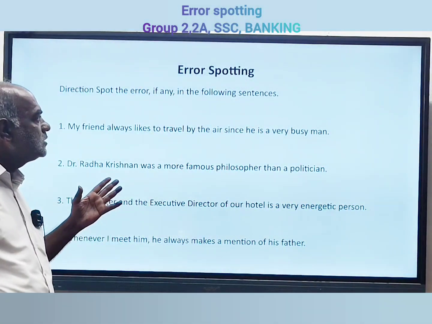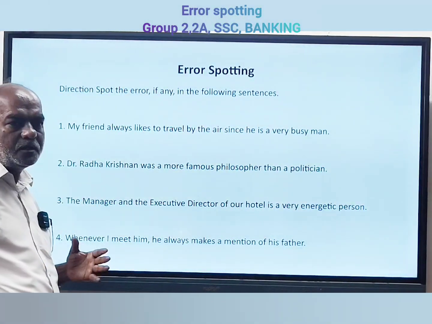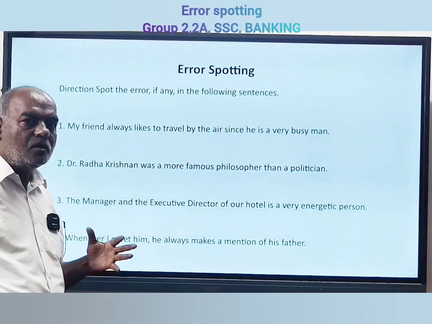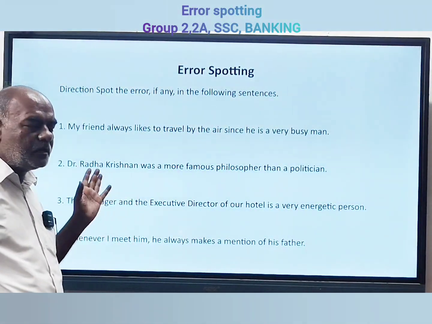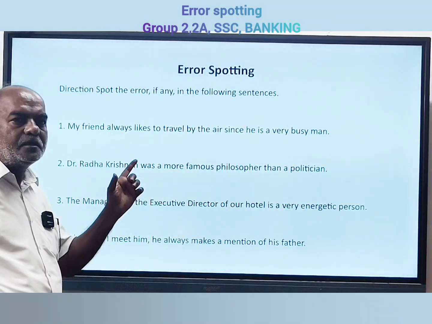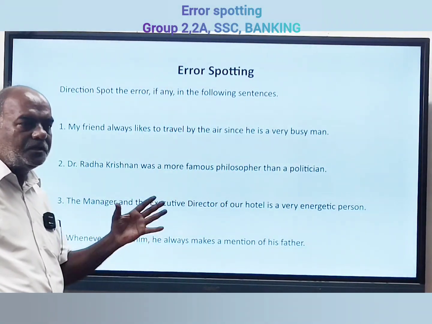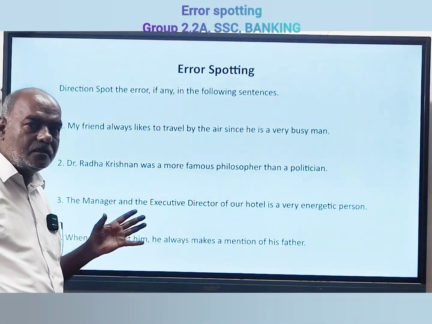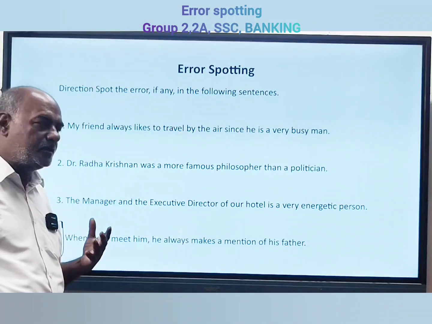So first of all, let us discuss something about article-related errors, how it is asked, what will be the error. In the question they will underline and mark it A, B, C, D like that. Somewhere else they mention E or D, no error. Whether there is an error or no error, that also we have to find out and mark it.